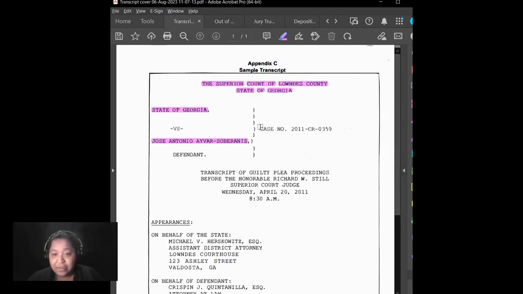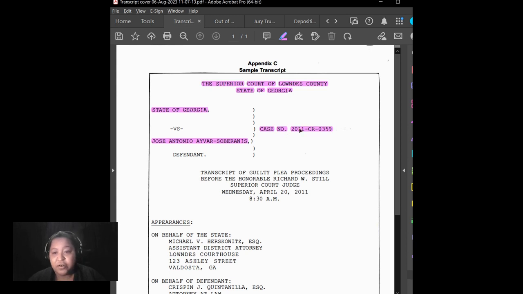Now, listed here is your case number. Every case that is filed in any court is going to be given a case number by the court that it's filed in. This can be called a case number, a civil action file number. All of those things mean the exact same thing. It's the number that the court issued to that case when the case was filed. Now, generally, the case number breaks down in this fashion.